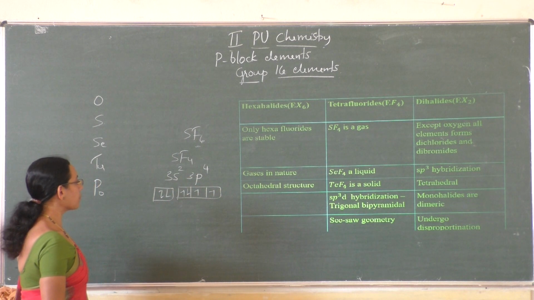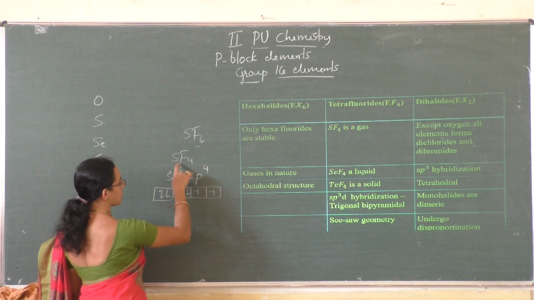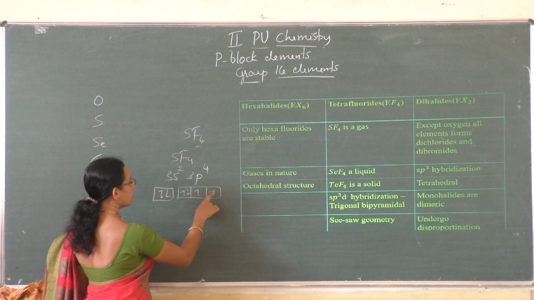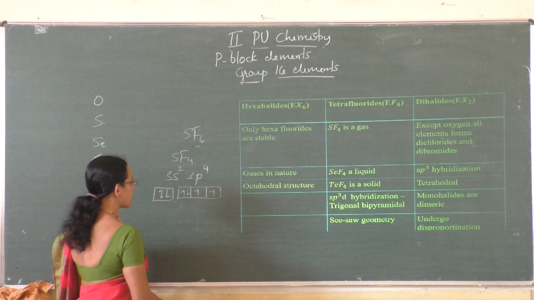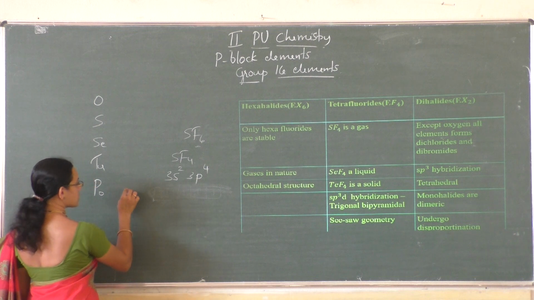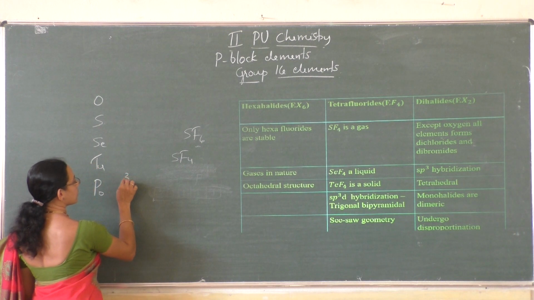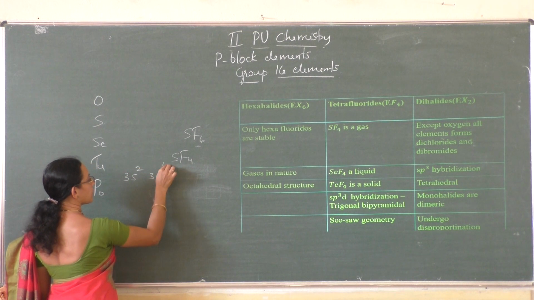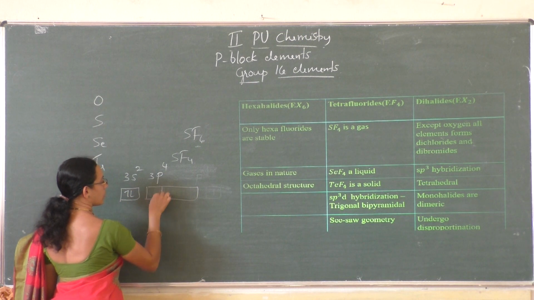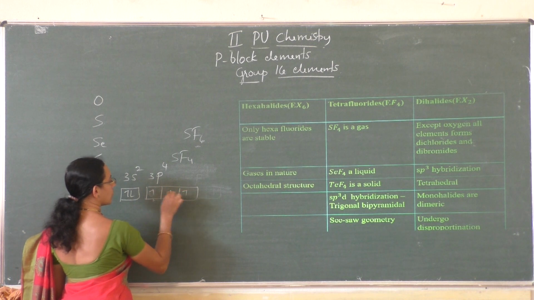In order to combine with 4 fluorine atoms in SF4, only 2 unpaired electrons are available here. To make 4 orbitals available, this is 3s2 3p4, 1 2 3 and 4.